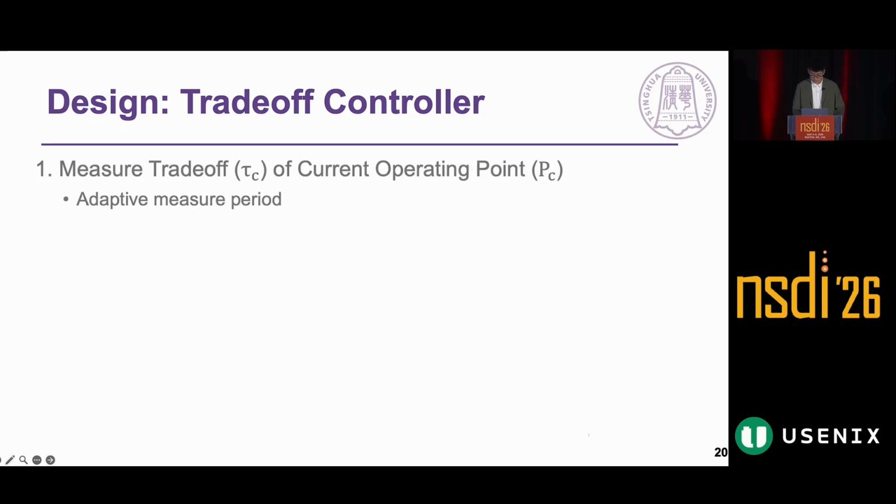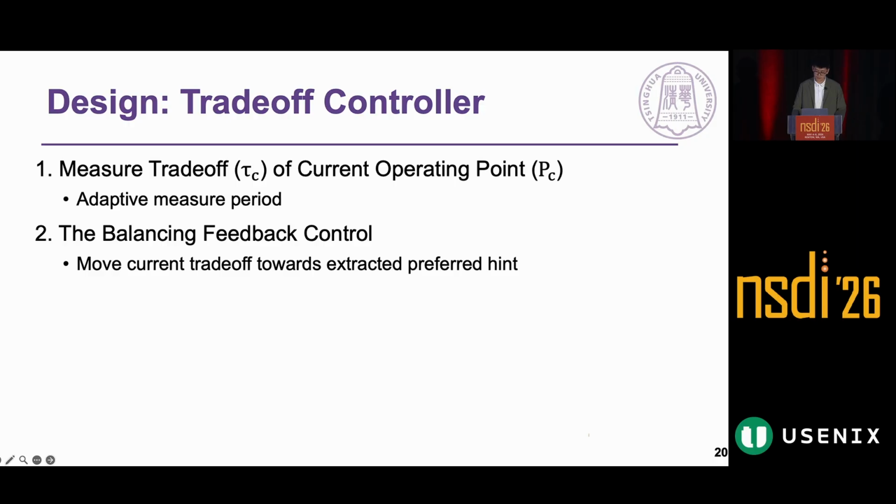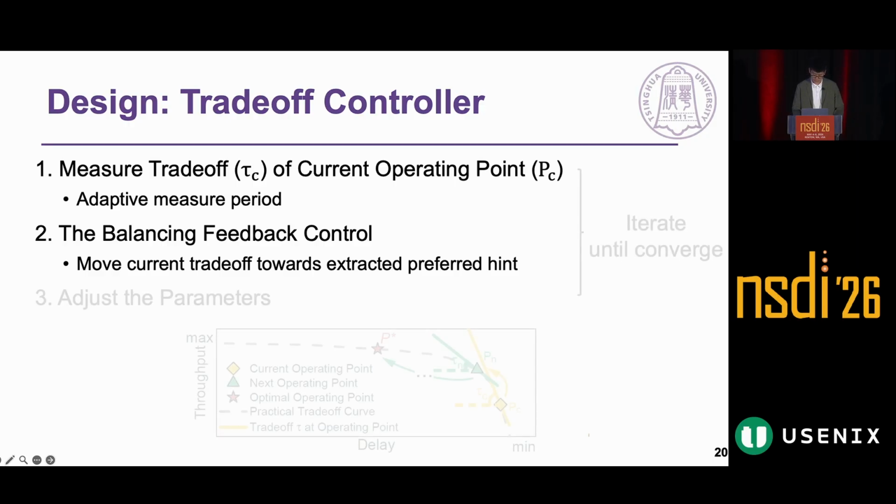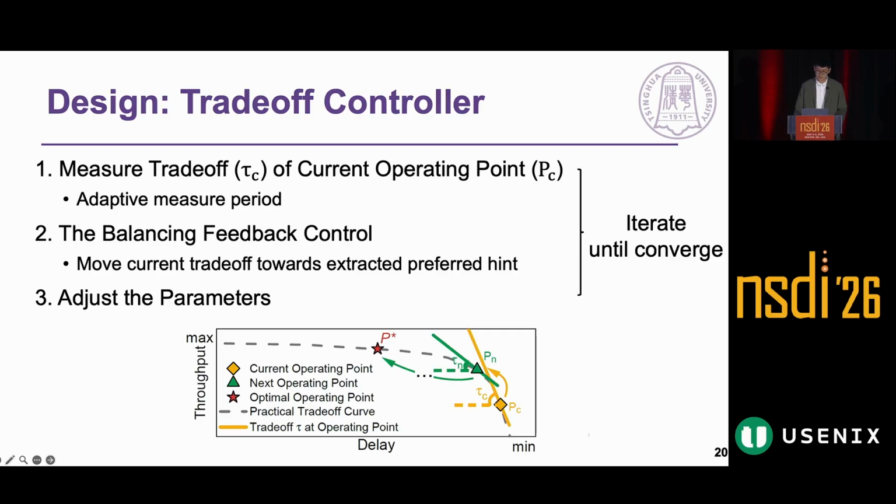So we measure the trade-off at the current operating point using an adaptive measurement period, then apply balancing feedback control to move the current trade-off towards the extracted preferred hint. The controller adjusts parameters iteratively until convergence, as illustrated in this diagram, showing the progression from current to optimal operating point.